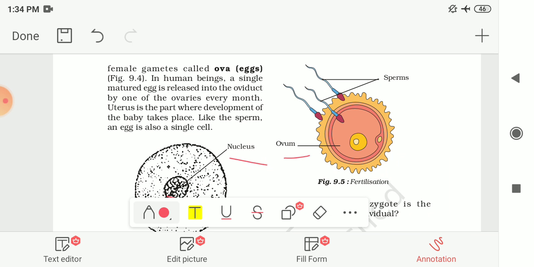This one, as it is shown to you, is the ovum, and when the sperm comes in contact with the ovum, they fuse with each other, and the fusion of the egg and the sperm is known as fertilization. During fertilization, the nucleus of the sperm and the nucleus of the egg fuse with each other to form a single nucleus, and this results in the formation of the fertilized egg, or zygote.